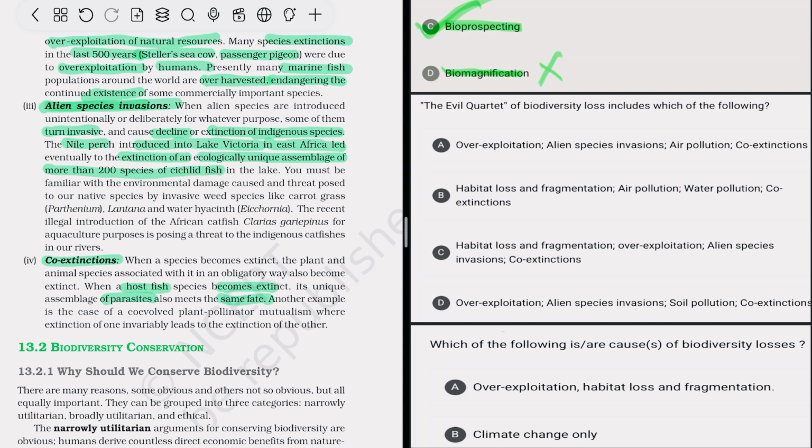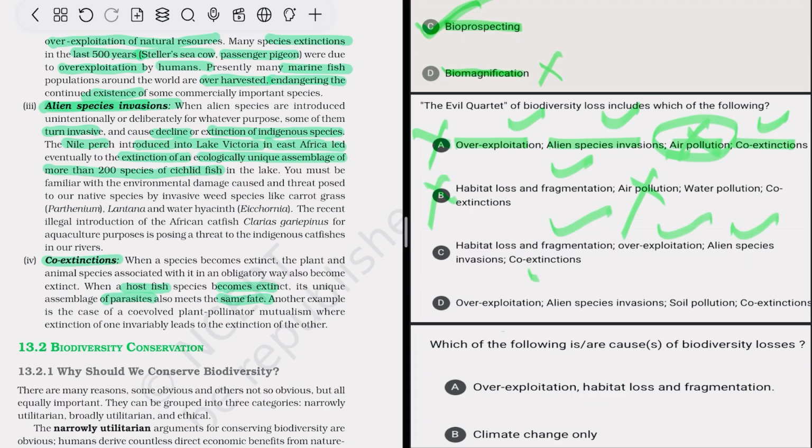So what are the four major causes? Overexploitation true, alien species invasion true, air pollution not a major cause, co-extinction true. So that option is wrong because air pollution is wrong. Habitat loss and fragmentation, overexploitation, alien species invasion, co-extinction. So option C is correct.